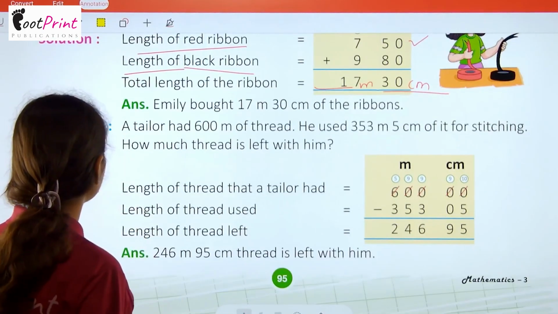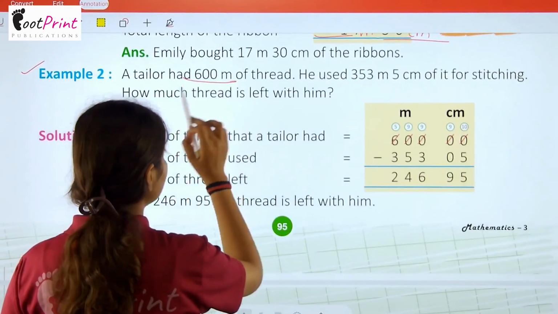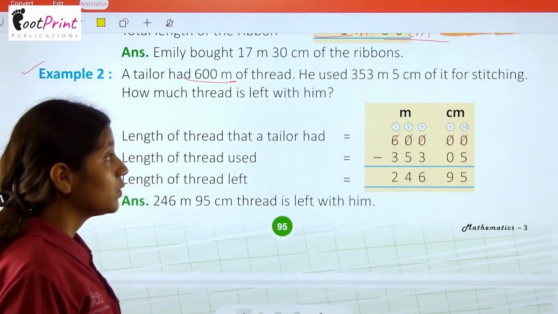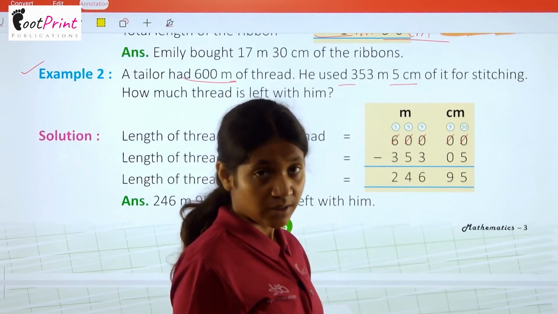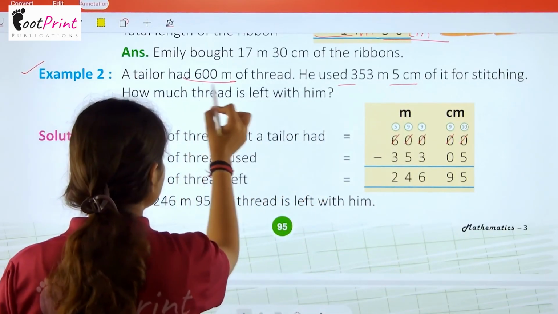Now we have example number 2. A tailor had 600 meter of the thread. He used 353 meter 5 centimeter of it for stitching. So basically he had 600 meter.